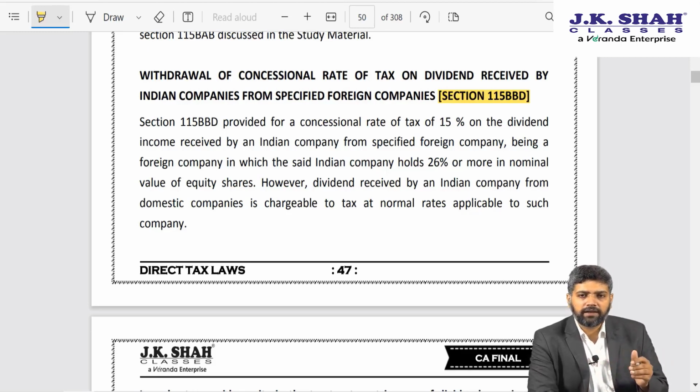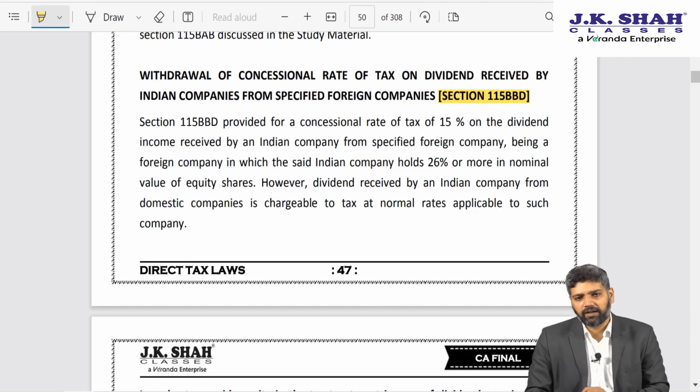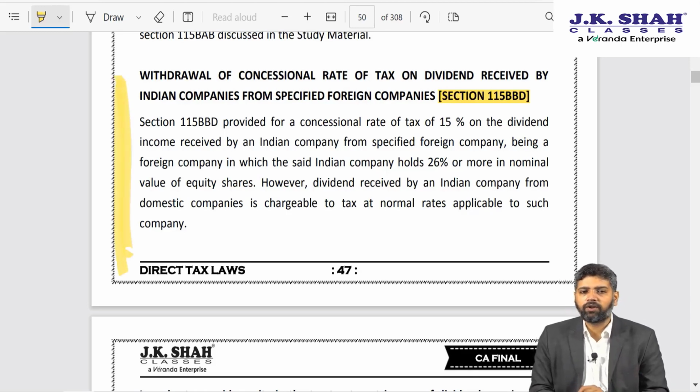So in order to encourage repatriation of money into India, the government said we will tax such dividend at a concessional rate of 15%. No deduction was allowable against such dividend income. But this year the government has deleted this section 115BBD. Now dividend received from a foreign company and dividend received from a domestic company are treated at par. Both will be treated as part of your normal income. There is no concessional tax rate even if dividend is received from a foreign company.